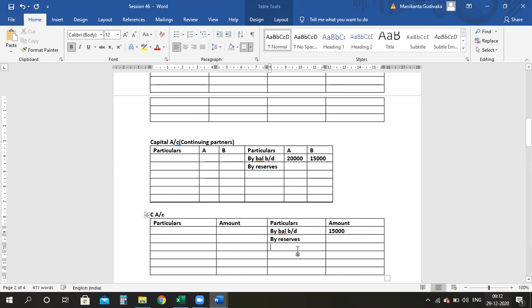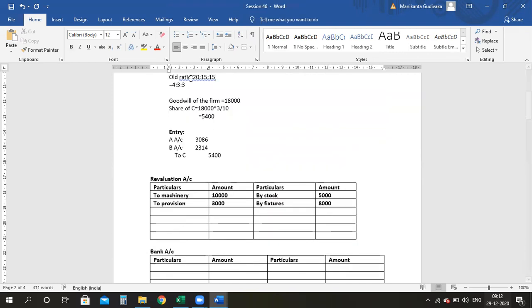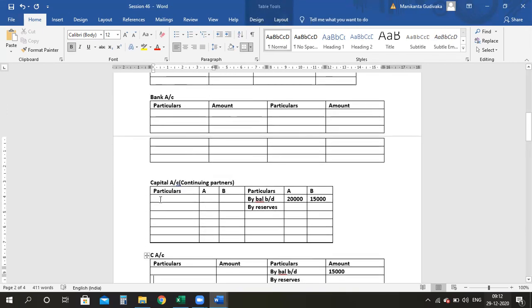Till then, I will complete the double entry of my goodwill account, because goodwill, I already told, continuing partners account debit to retiring partner. So come here and write to C. Amount is how much? You have 3,086 and 2,314.